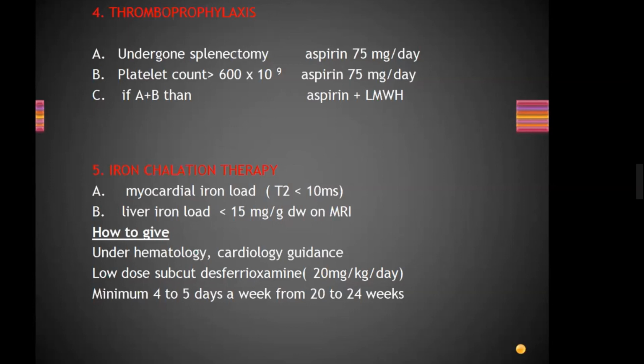But in thalassemia, we will see if the patient has undergone splenectomy, then we will give 75 milligram aspirin daily. And if the platelet count is more than 600 x 10 raised to power 9, then we will give aspirin 75 milligrams per day. But if both are present, A plus B, then we will give both aspirin plus low molecular weight heparin. Okay, it is an important point from MCQ point of view, right?